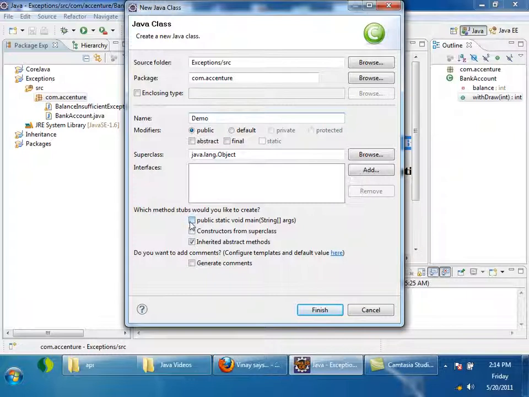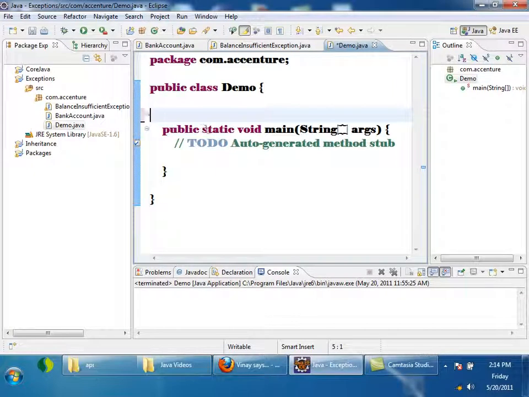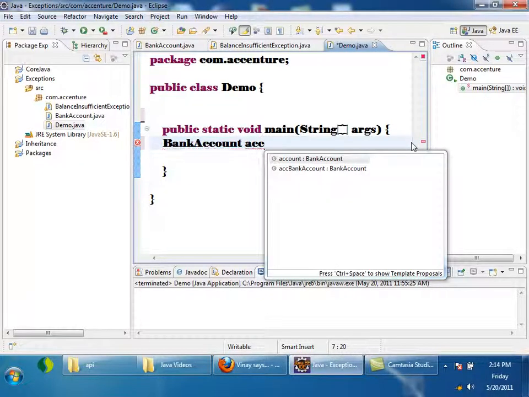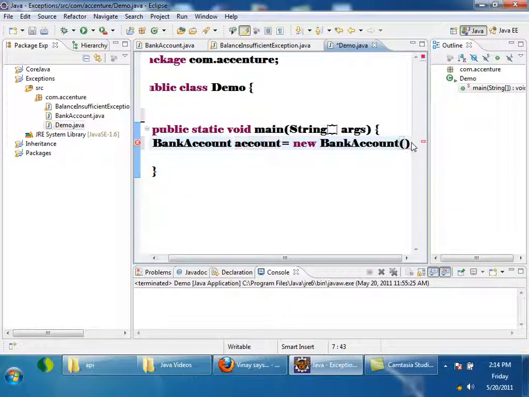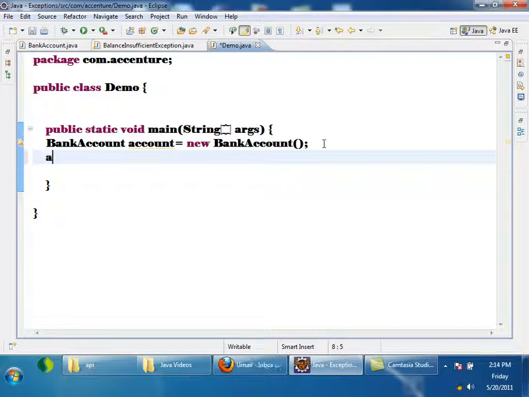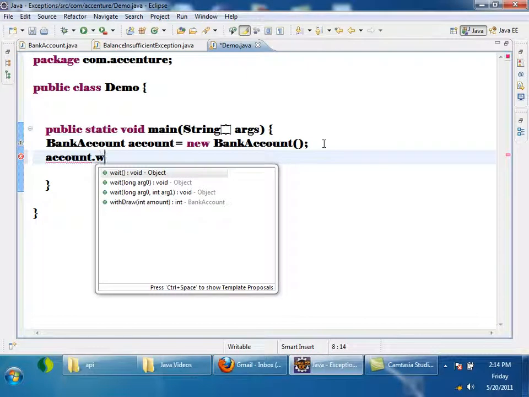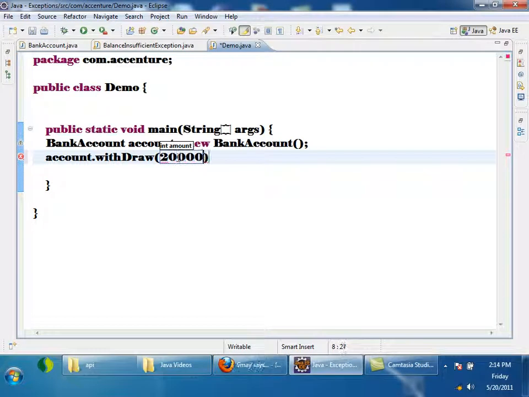I'll take main. Here I'll create an object of bank account first. Bank account is equal to new bank account. Then I am trying to call account dot withdraw 20,000. But did I deposit anything, any amount here?